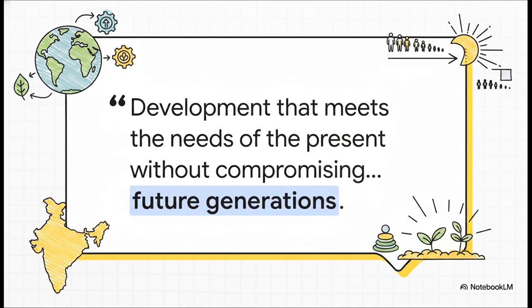And how this commission completely redefined human progress is probably the most important takeaway of this whole explainer. The Brundtland Report famously defines sustainable development as development that meets the needs of the present without compromising the ability of future generations to meet their own needs. It totally shifted the global paradigm. It declared that true development isn't just a number on a balance sheet. It's a multidimensional puzzle. You have to balance ecological health, social equity, and economic prosperity all at the exact same time, keeping our shared future in mind.